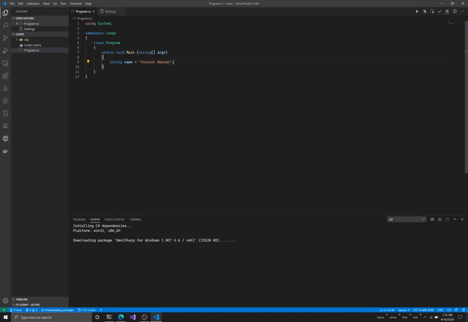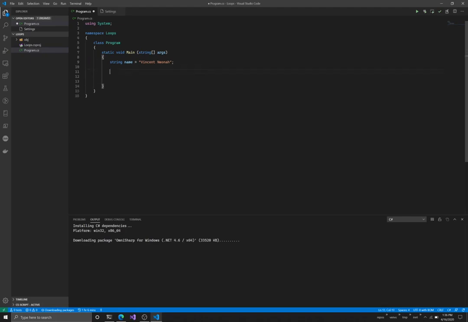I don't know why I would want my name printed 10 times, but for the sake of this example, let's say we just want our name printed 10 times. What I'm going to do is use a for loop, and the way to build a for loop is like this. I type for. Okay, sorry, I used the code snippets there. I'm simply going to do everything manually.